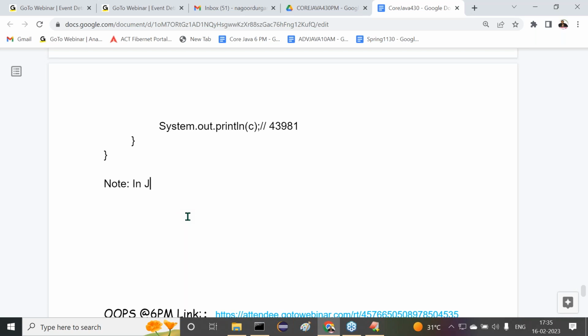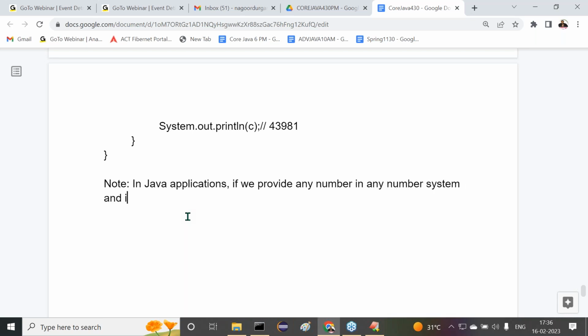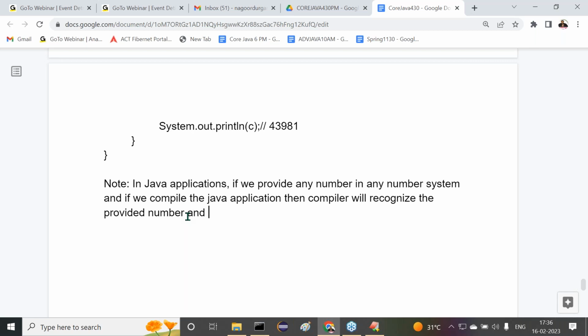In Java applications, if we provide any number in any number system, and if we compile the Java application, then the compiler will recognize the provided number and its number system.